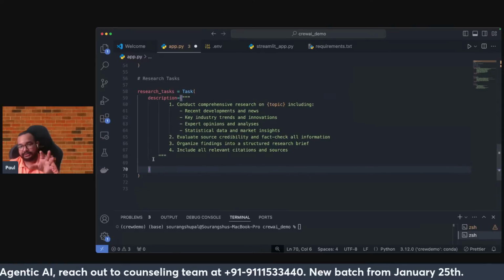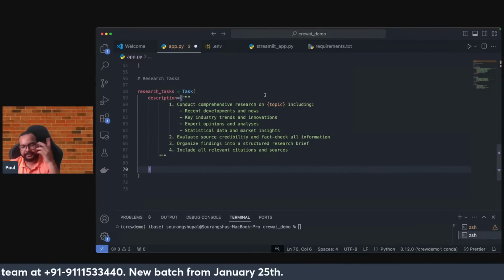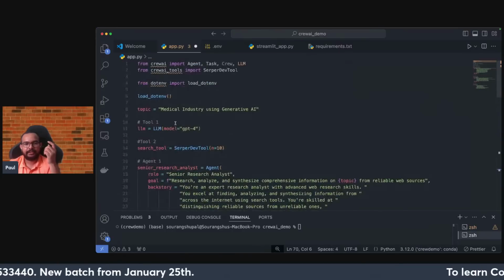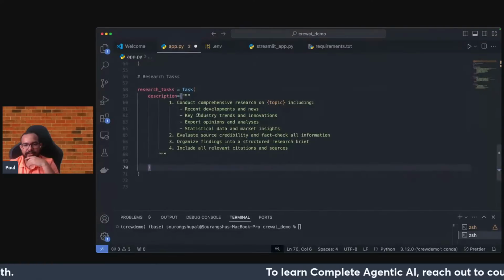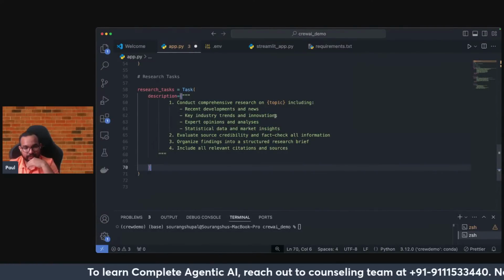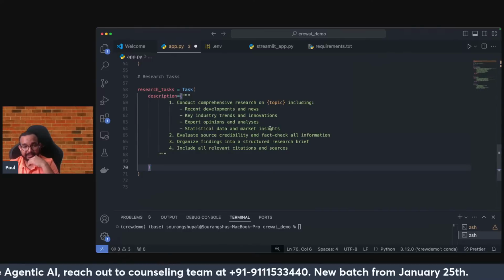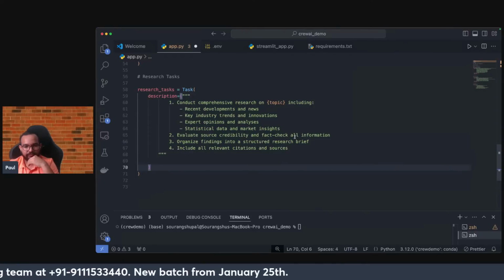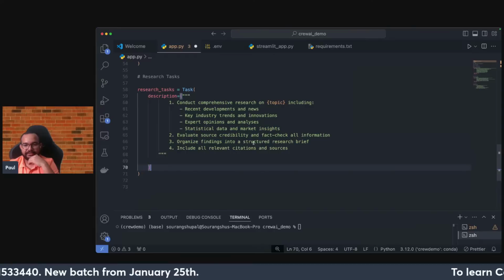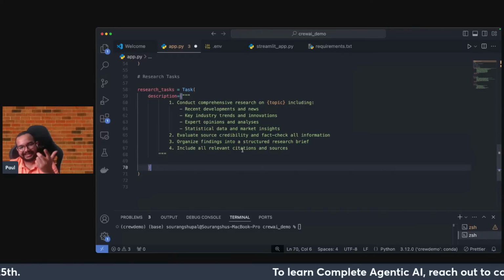and right now you can see the name of the task. So conduct comprehensive research on the topic. So topic is basically the variable that we have defined above in the top. Okay. And this particular topic that I am using: recent developments and news, key industry trends and innovations, expert opinions and analysis, statistical data and market insights, evaluate source credibility and fact check all information, organize findings into a structured research brief, include all relevant citations and resources.